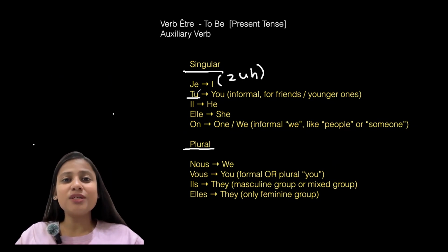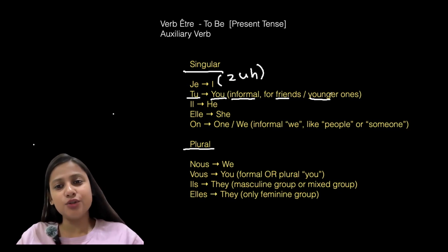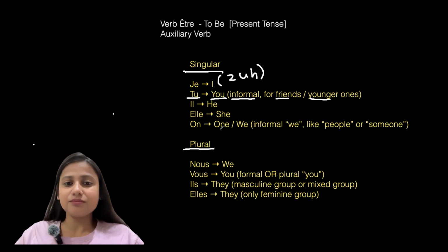Tu. Tu means, like in Hindi you say तू, to whom do you say तू? You speak tu with your friends or somebody who is younger to you, right? So tu means you, but used in informal terms for friends or somebody who is younger to you, your younger ones. Il. Il means he.